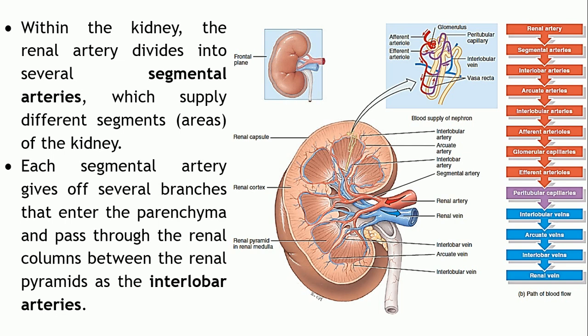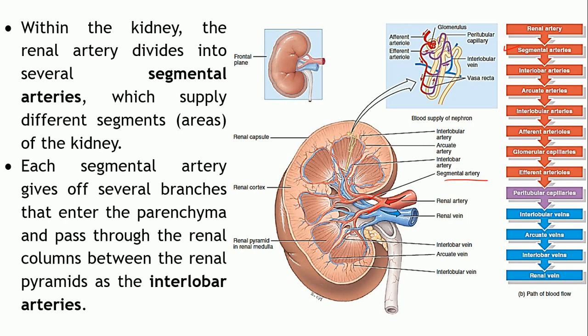Now, as this renal artery enters the kidney, it gets divided into the segmental arteries which supply the different segments of the kidneys. So, as you can see over here, this is one segmental artery, this is another one. Okay. So, the renal artery has divided into smaller arteries called segmental arteries.